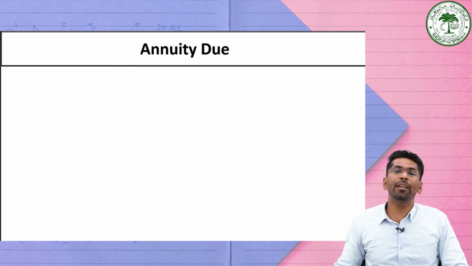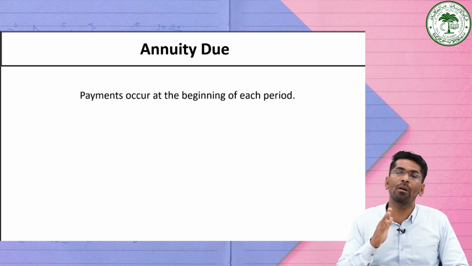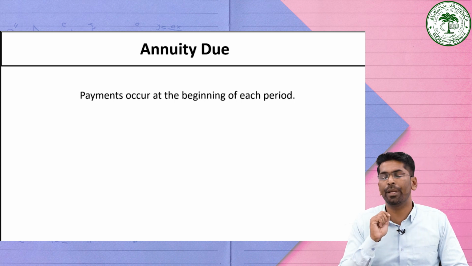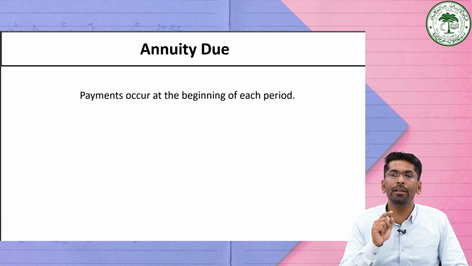Now, what actually is an annuity due? Here, an annuity due is where the payment or receipt occurs at the beginning of each period. As against the ordinary annuity, here the payments or the receipts are made at the beginning of each period.